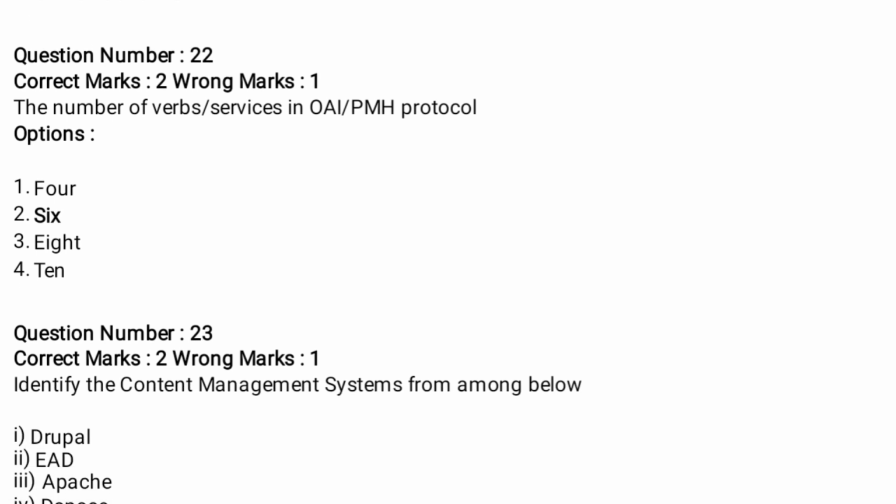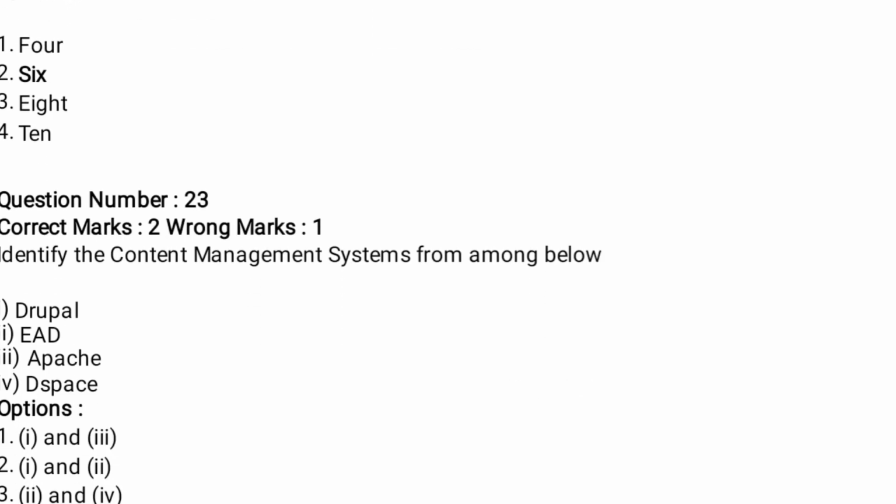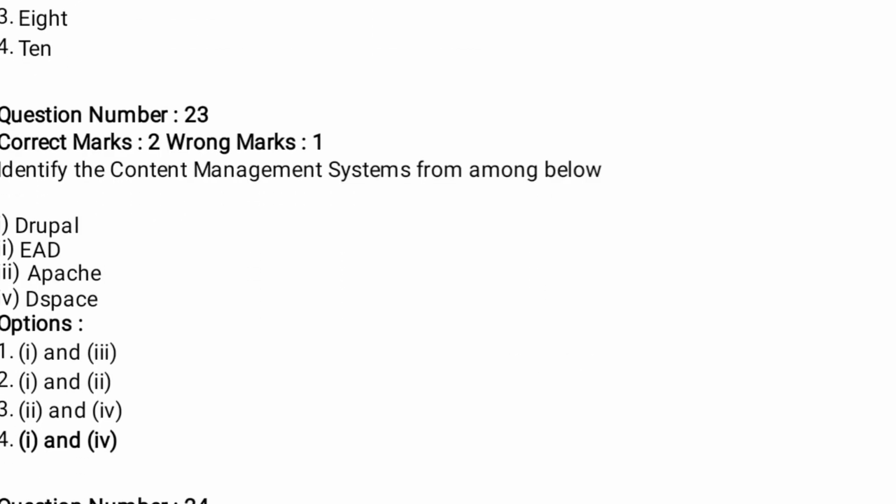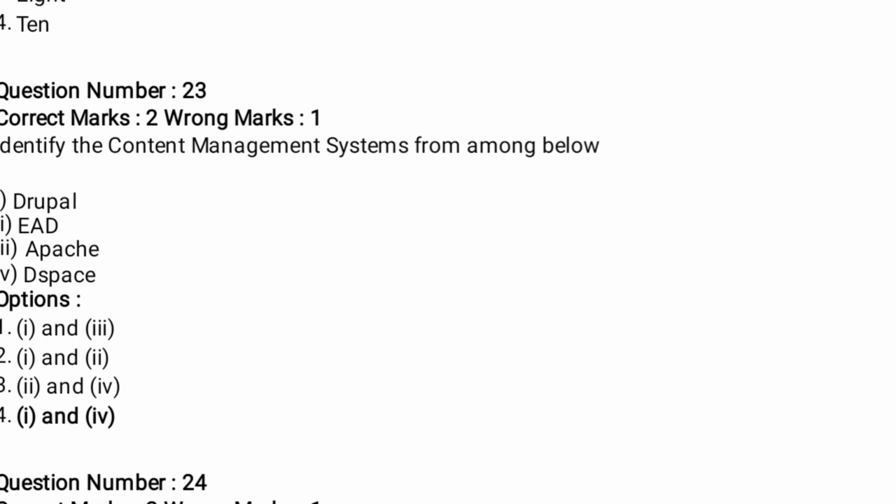Next, question number 23. Identify the content management systems from among the below. Which one is the content management system? In this question it is asking. Right answer is options 1 and 4. Drupal and DSpace. Both are content management software. So the right answer is 1 and 4.